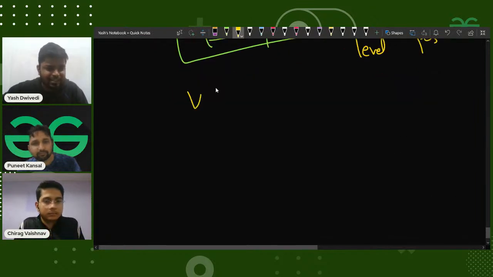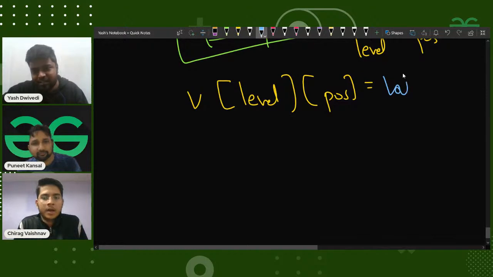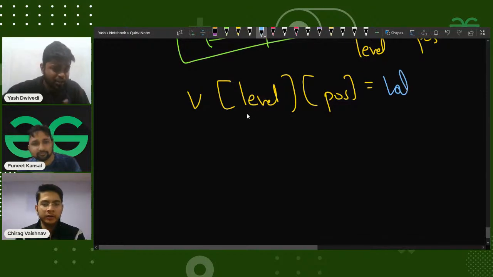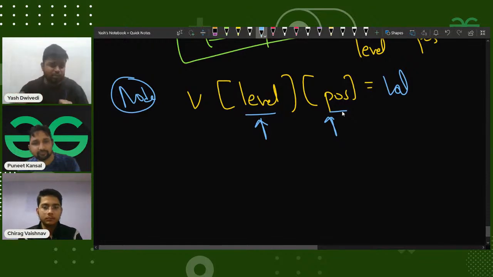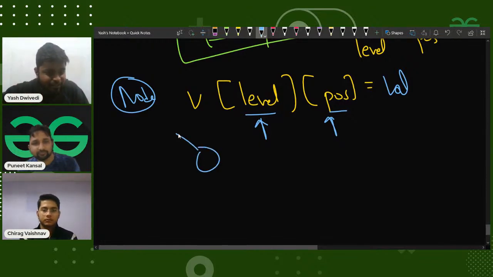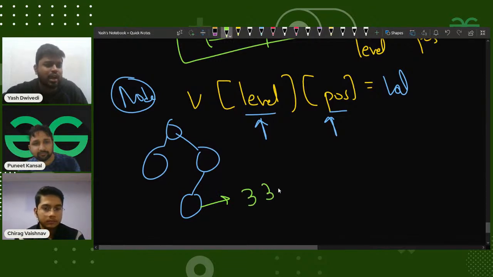Now, how will this help me? If I make a vector in which I have stored the level and the position, and it's equal to the value, so for identifying a particular node uniquely, I want to know its level as well as position. For that particular level and position, I'll know that the node is present there. Let's say I have this particular node, something like 3, 3 and something like 4. So this node's value is 4.